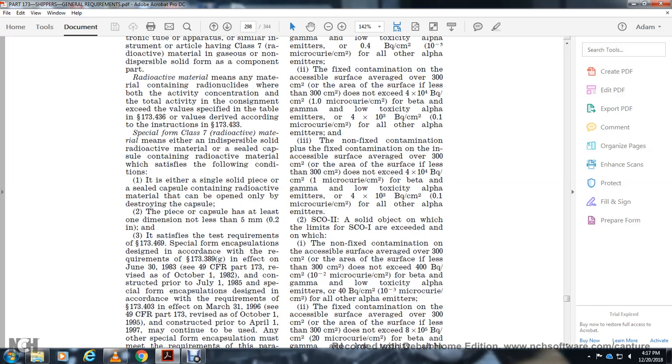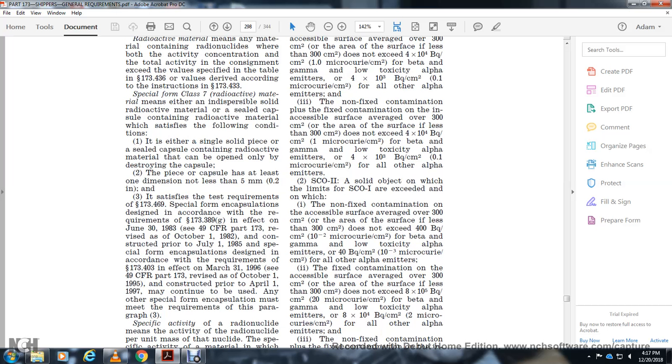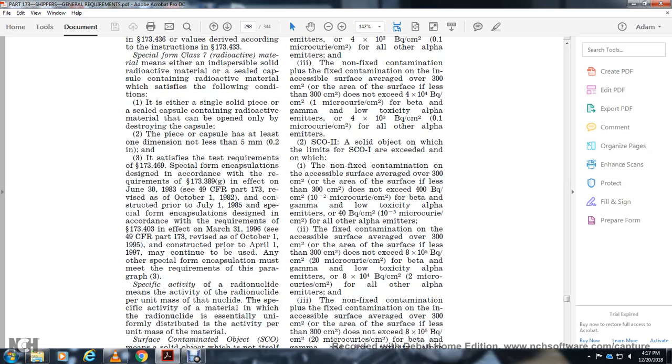Fixed contamination containing an accessible surface, the average of the 300 centimeter square of the surface, with the 300 centimeter square of the design 10 to the 5th, 20 microcurie per centimeter square for beta, gamma, and low toxicity alpha emitters, and 10 to the 4 Bq per centimeter square for all other alpha emitters. The non-fixed contamination, fixed contamination is acceptable, surface the average of the 300 centimeter with the area of